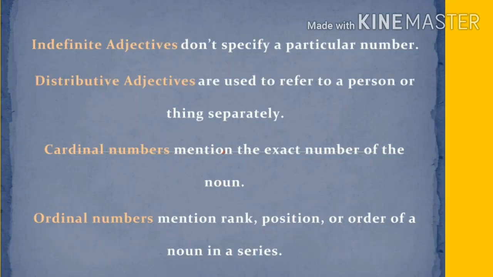Indefinite adjectives don't specify a particular number, and distributive adjectives are used to refer to a person or thing separately. Cardinal numbers mention the exact number of the noun. Ordinal numbers mention rank, position, or order of a noun in a series.